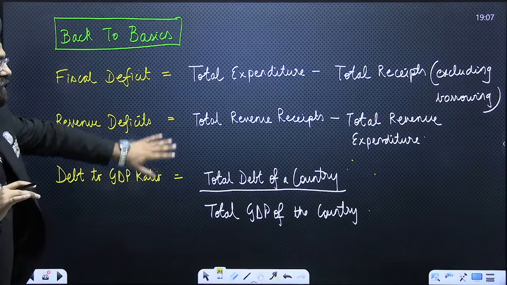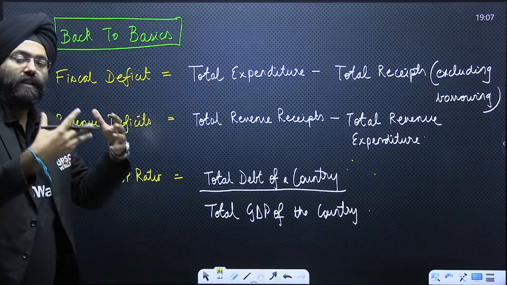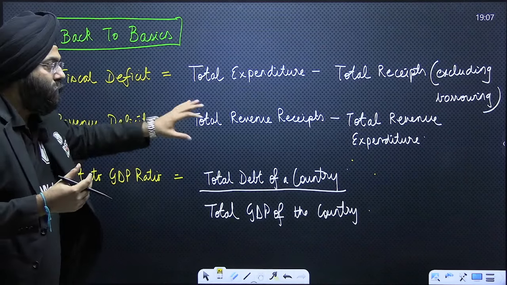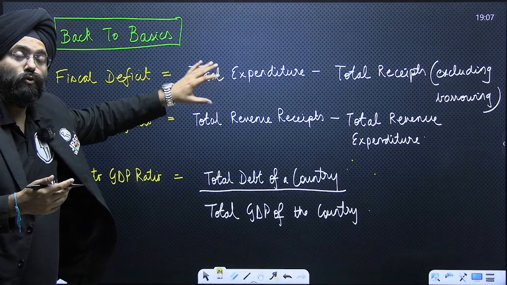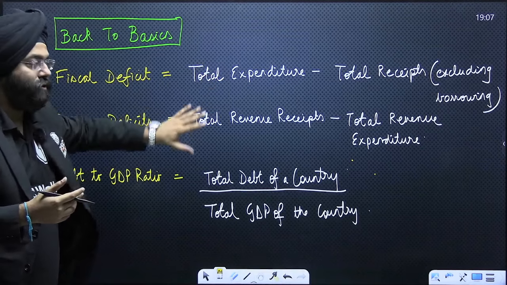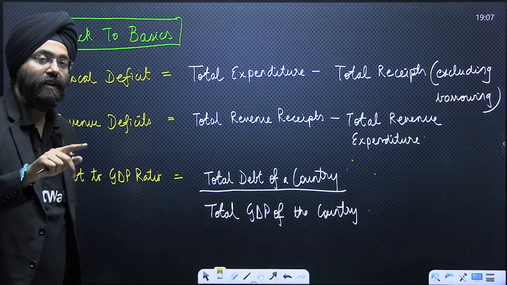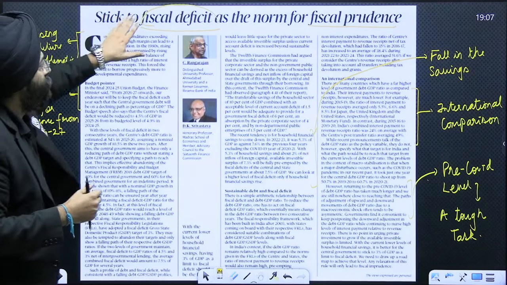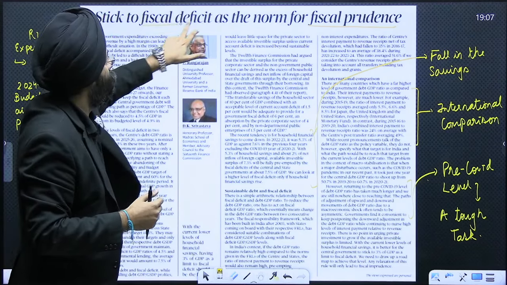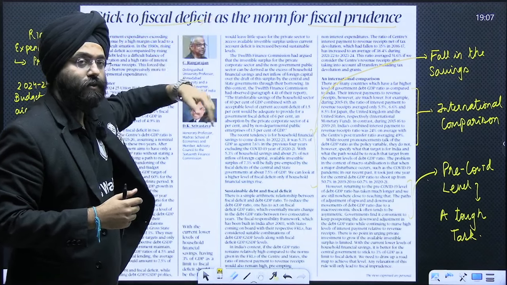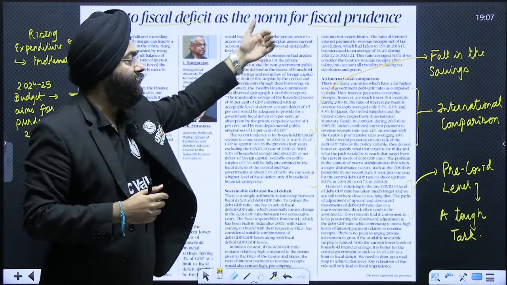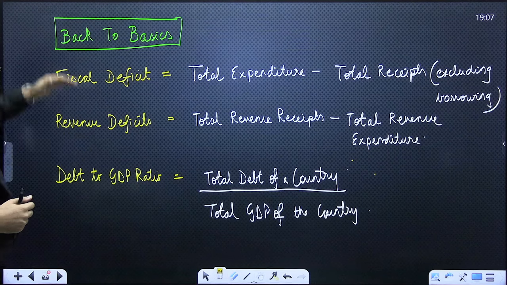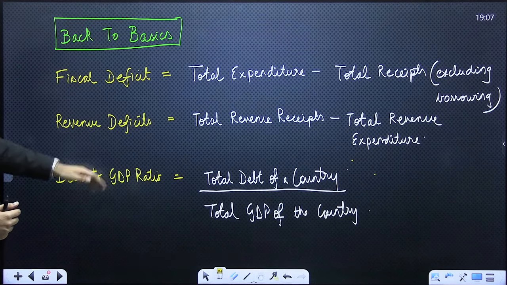These are the basic things that you need to know. As you proceed with your preparation for the civil services and cover the topic of economics, you will be better analyzing these things. But meanwhile, those who do not, you can understand what these words basically mean. This is what I expect when you're reading the editorials. While reading the editorial, if you are able to understand, okay, fiscal deficit is here, yes, I understand what fiscal deficit is, that means you are a person who is ready for understanding these articles. So back to basics: fiscal deficit, revenue deficit, and debt to GDP ratio.